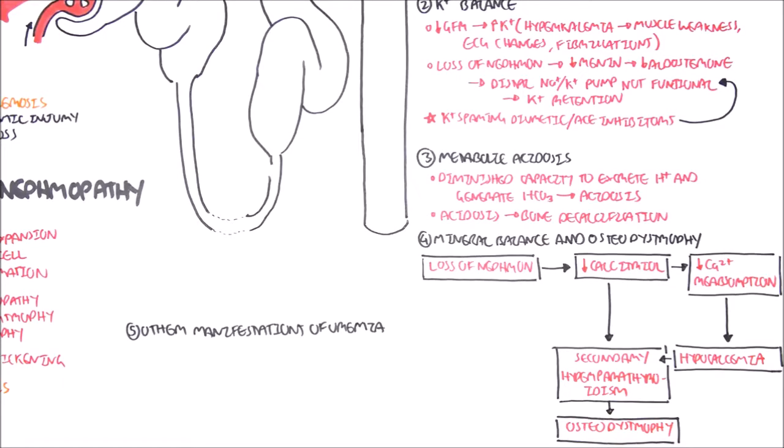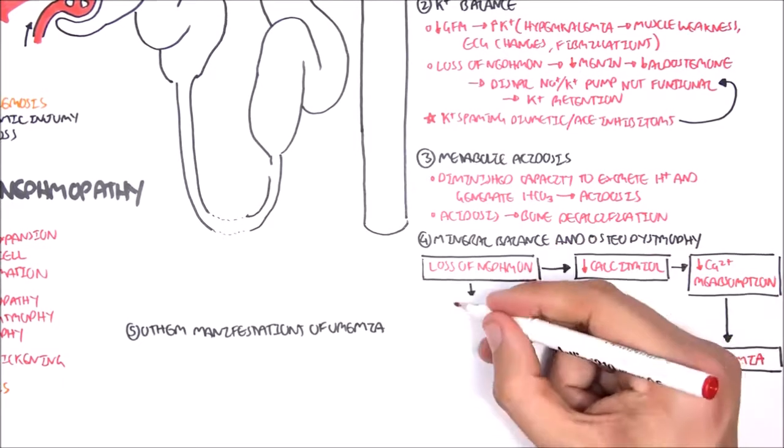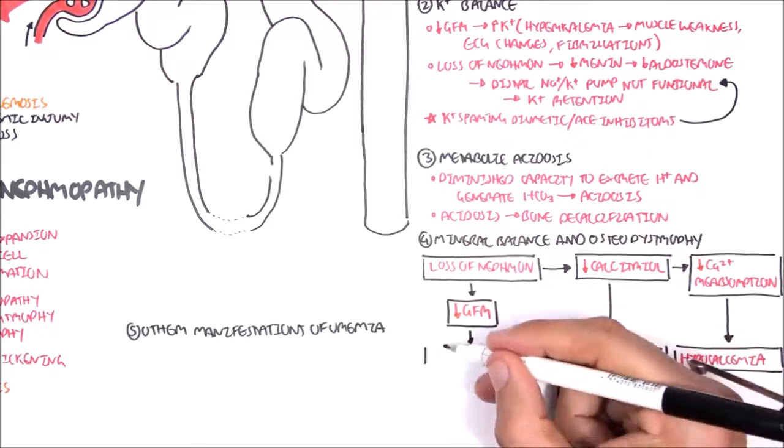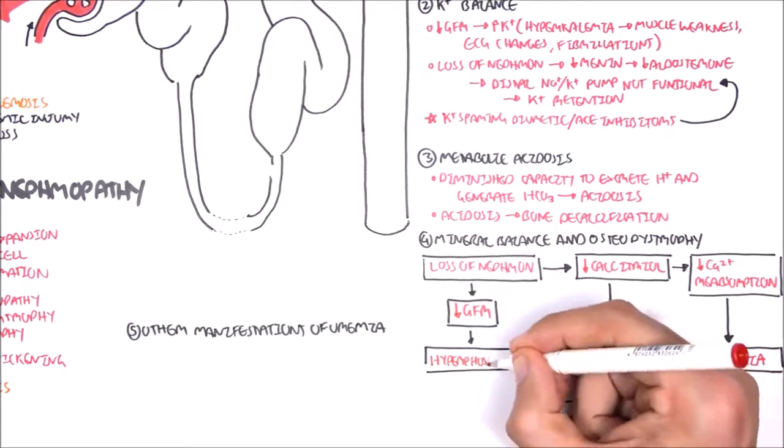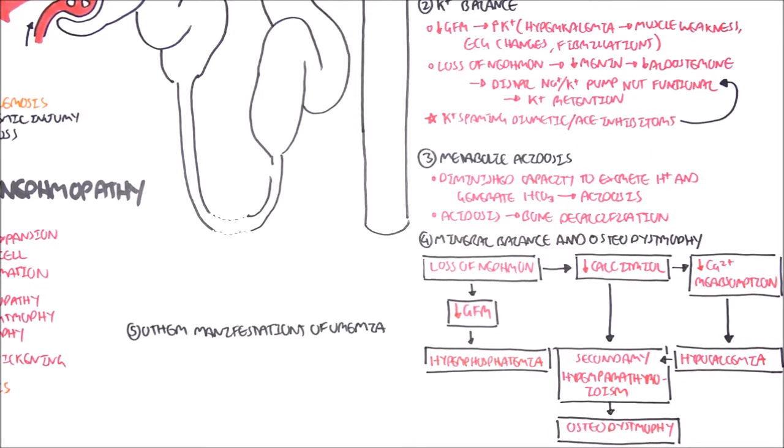The loss of nephrons eventually also leads to a decrease in GFR. And so, when you have a decrease in GFR, you have a decrease in filtration. And so this will lead to hyperphosphatemia because the body cannot secrete phosphate.